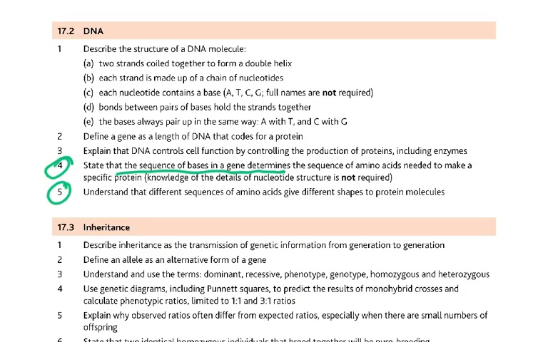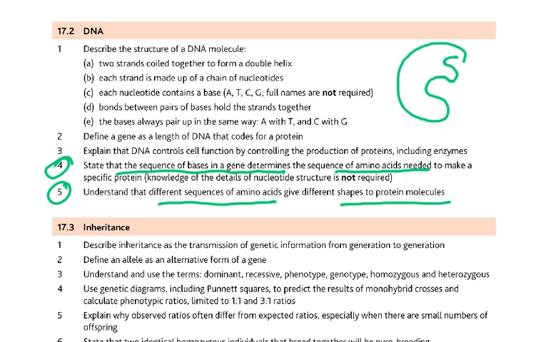Then here I want you to remember 4 and 5. Sequence of bases in a gene determines the sequence of amino acids needed to make a specific protein, and the different sequence of amino acids gives different shapes to protein molecules. So if this is an enzyme and this is an enzyme, they have two different active sites. They could have the same number of amino acids, but the sequence of amino acids is different. So that is why the folding is different. That is why the shape of the active site or the depression is different in each of these two enzymes, A and B.